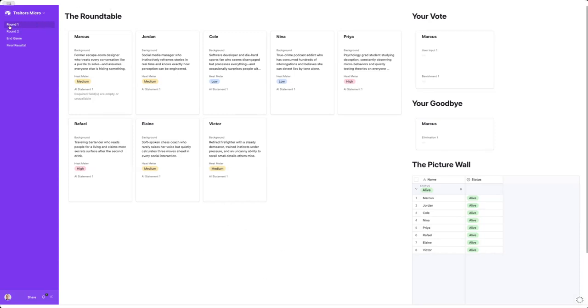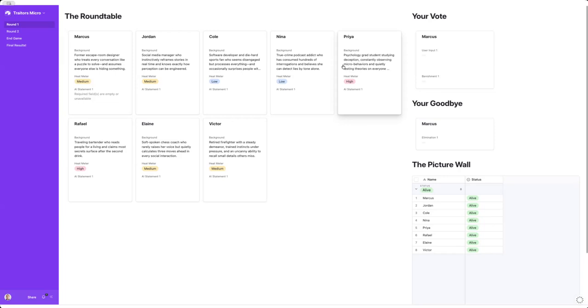What you're looking at here is our little Traitors micro interface. What I'm not showing here is that I had AI randomly generate 8 names and 8 backgrounds. So you can see here we got Marcus, Jordan, Cole, Nina, Priya. These are all just randomly generated names and quick little backgrounds. So Victor is a retired firefighter with a steady demeanor, trained instincts under pressure, and an uncanny ability to recall small details others miss. I'm not going to read through all these because I want to make sure this video is of reasonable length.